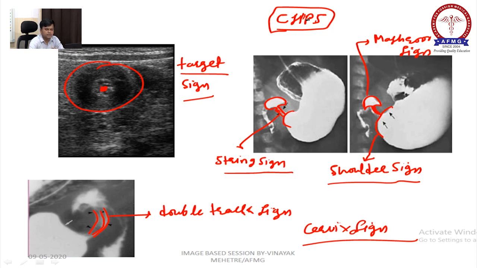Target sign, string sign, mushroom sign, shoulder sign, double track sign, and the cervix sign. These all are seen in CHPS. So you should know each and every sign because all has been asked.